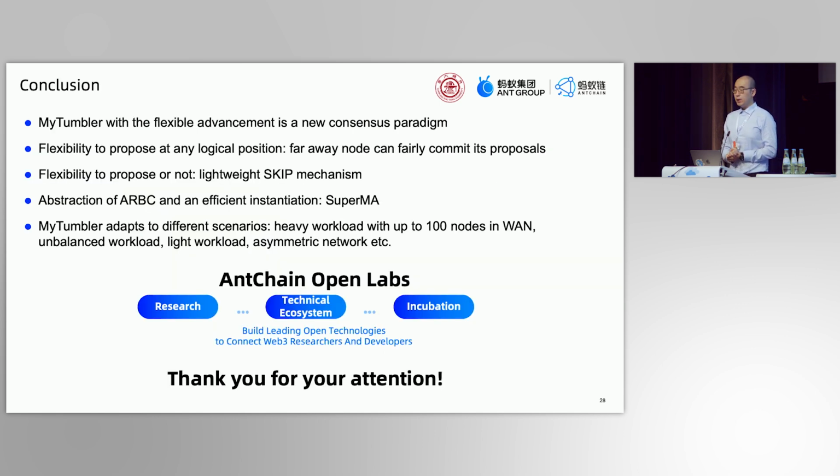So to conclude, Tumbler with flexible advancement is a new consensus paradigm. It enables faraway nodes to fairly commit their proposals and also has a lightweight skip mechanism. We also define the ARBC abstraction as the building block of asynchronous consensus and give an efficient instantiation, Superma. The experiments show that in a large-scale network, for peak throughput, or under unbalanced workload or light workload, asymmetric network, etc., Tumbler always achieves the best performance.